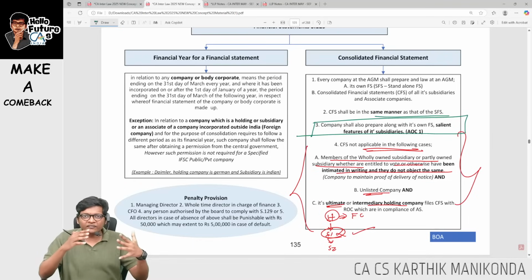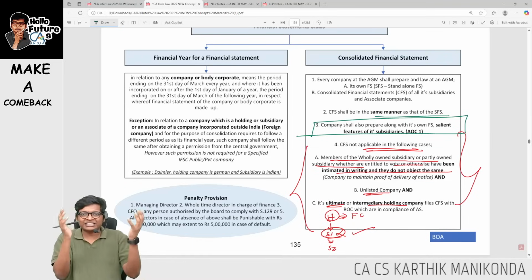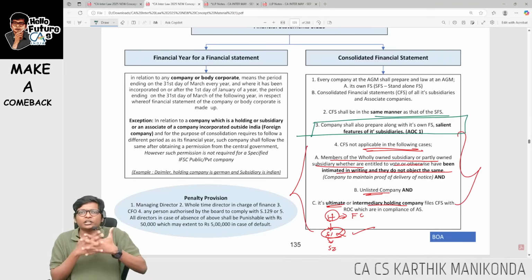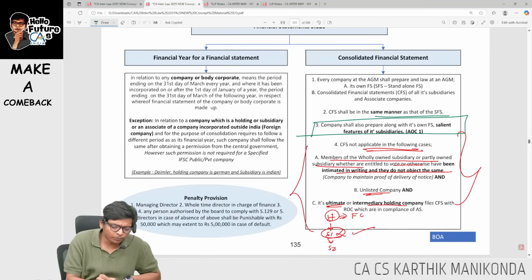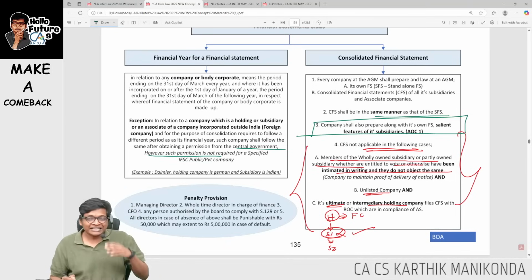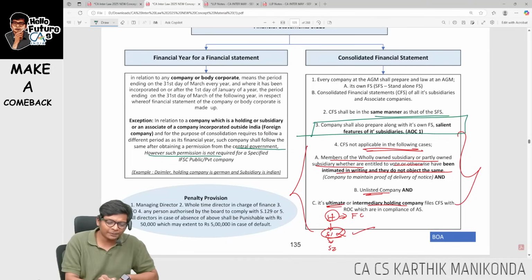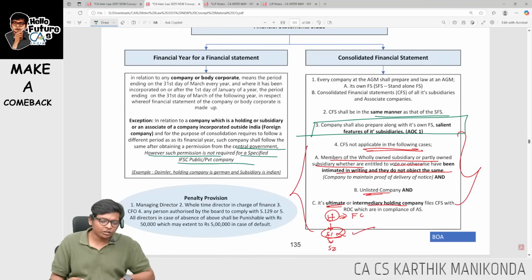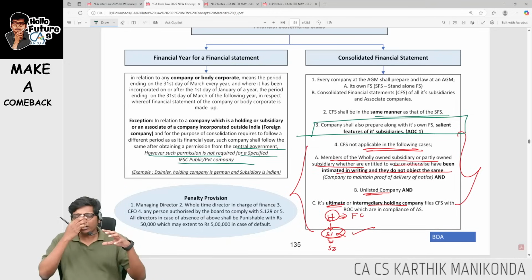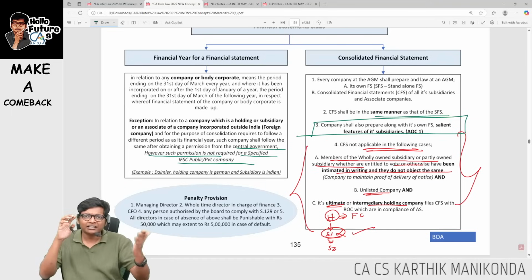Foreign company and Indian company may have holding-subsidiary with different financial years. How to do consolidation? Try to convert to the same financial year and do consolidation. If that's not possible, get permission of the central government. Central government will give exemption, then no need to do consolidation, but it is not applicable for a specified IFSC or private company. Next, foreign companies in different dollars or different currency, convert to Indian. Different language, convert to Indian.